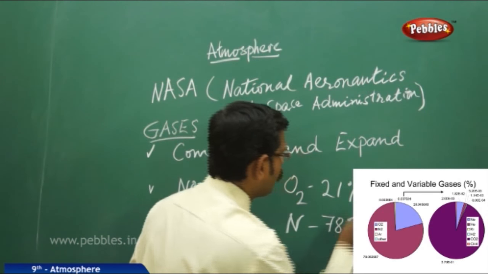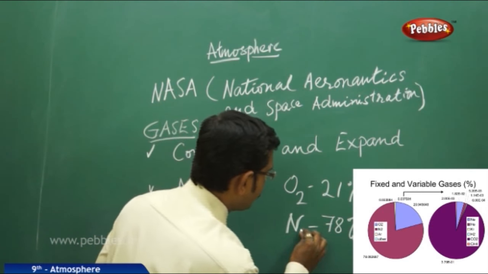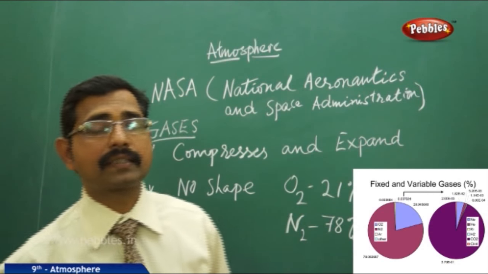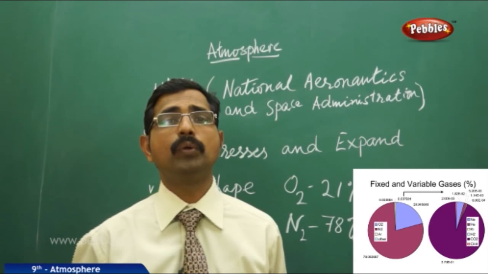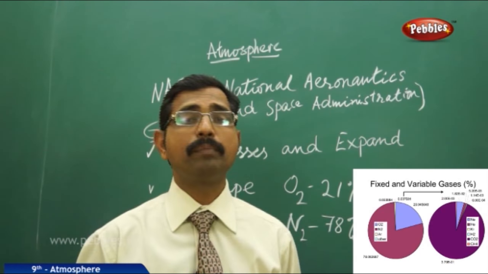So you can imagine only these two elements, nitrogen and oxygen, cover 99% of the total volume of the gases, and the rest 1% consists of several different gases, like methane, the natural gas we use in our cylinders to cook, and argon, neon. Several other gases like carbon dioxide are present in that 1%.